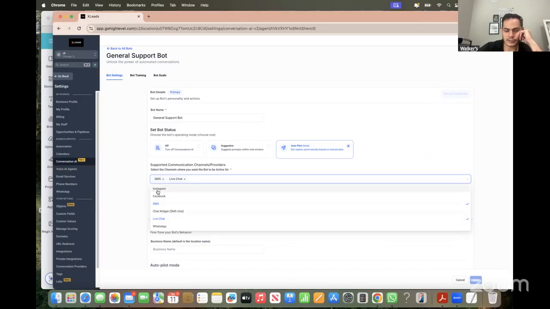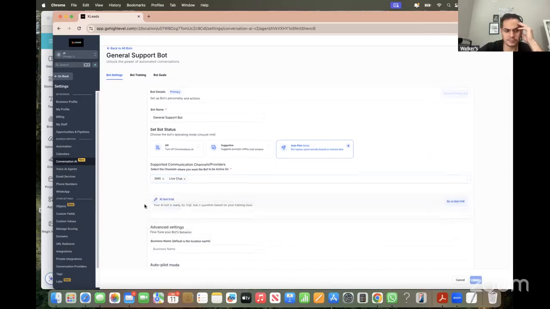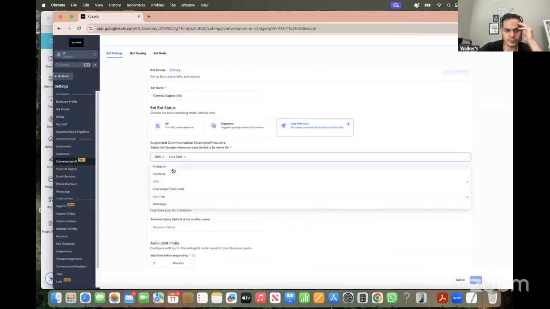That's why I think you need to get your own account, because you have to set up your own Facebook, your own Instagram, and you can get your own robot on your websites. To turn this on, if you wanted to turn on the Instagram or Facebook, you just select those here.